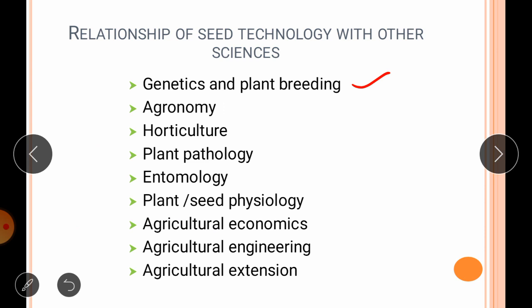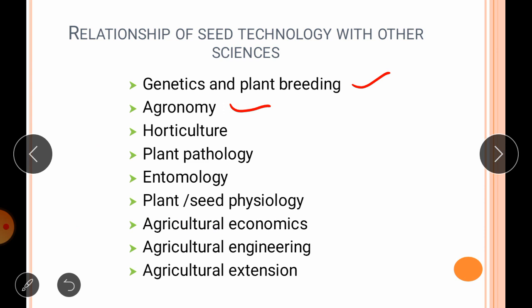They are also associated with the maintenance of nucleus and breeder seed, grow out test, etc. Then the second branch is agronomy. This branch has a strong relationship with seed technology, as agronomists provide a suitable package of practices for growing, harvesting, and handling of seed crops in order to obtain a maximum seed yield and best possible seed quality.